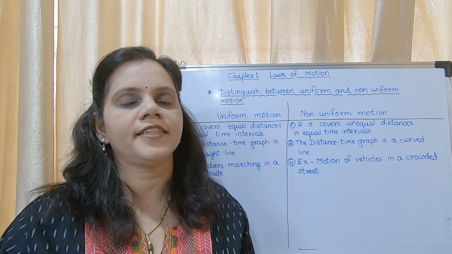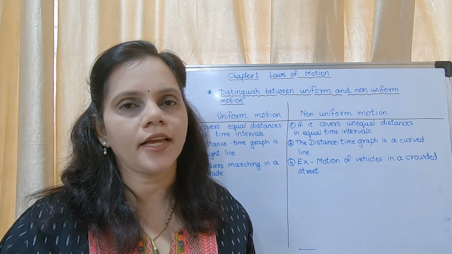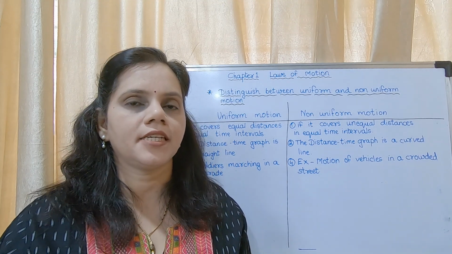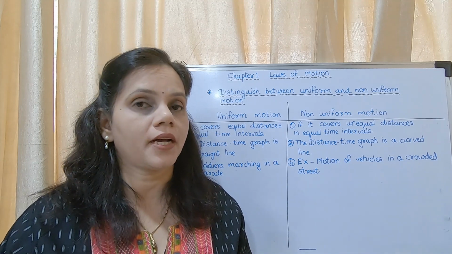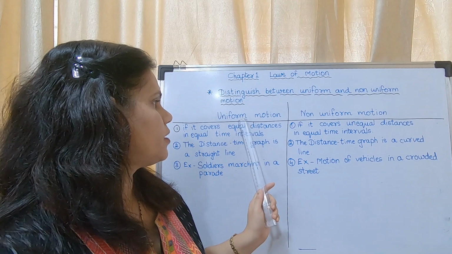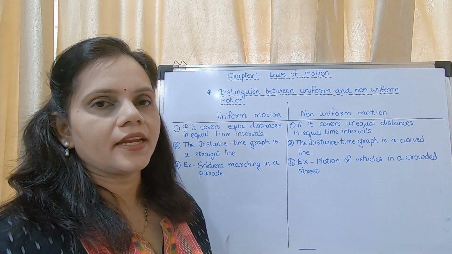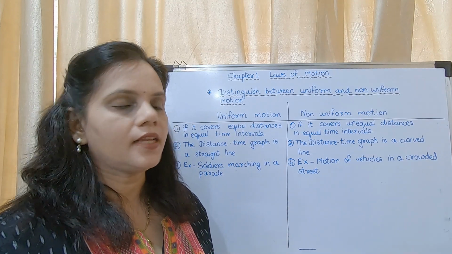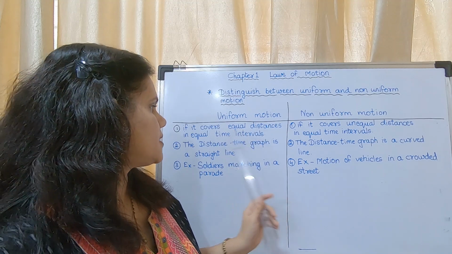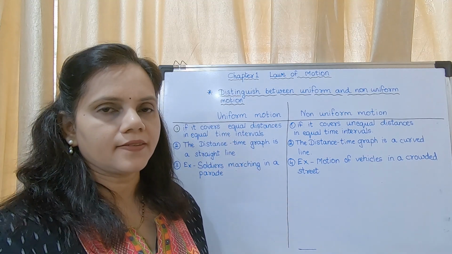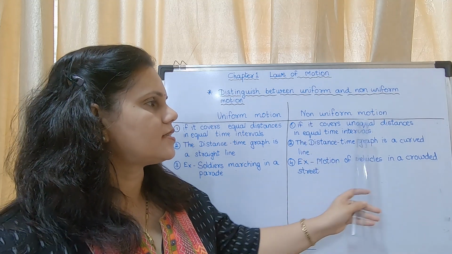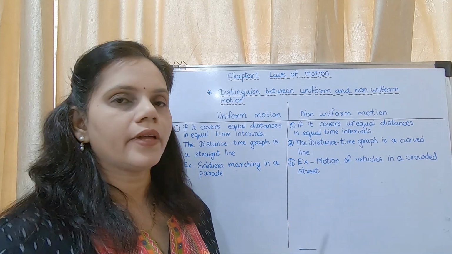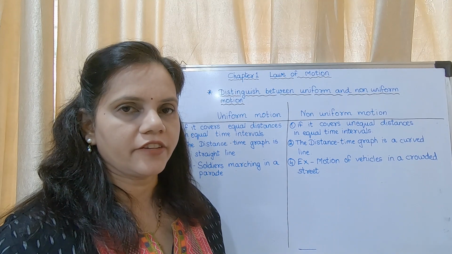Now the next is distinguish between uniform motion and non-uniform motion. This is a question which is there in the exercise, a very frequently asked 2-mark question. What is uniform motion? If an object or a vehicle covers equal distances in equal time intervals, it is said to be uniform motion. If it covers unequal distances in equal time intervals, it is non-uniform motion.